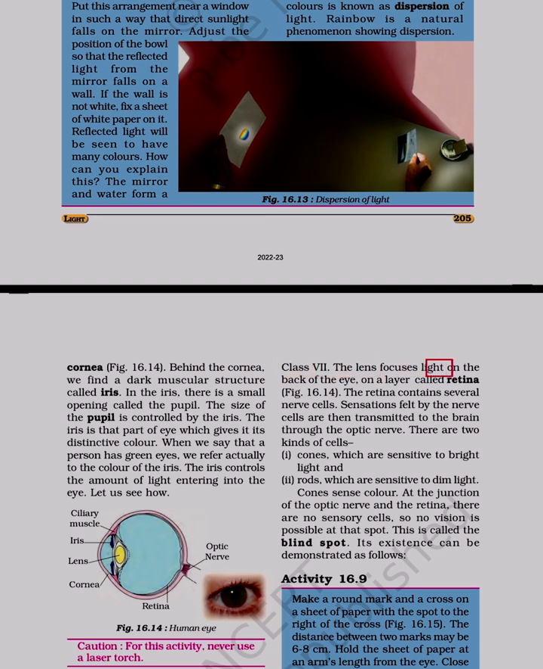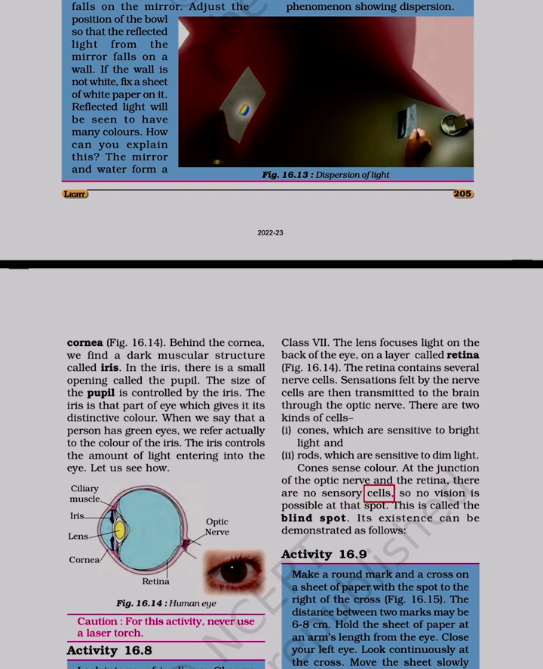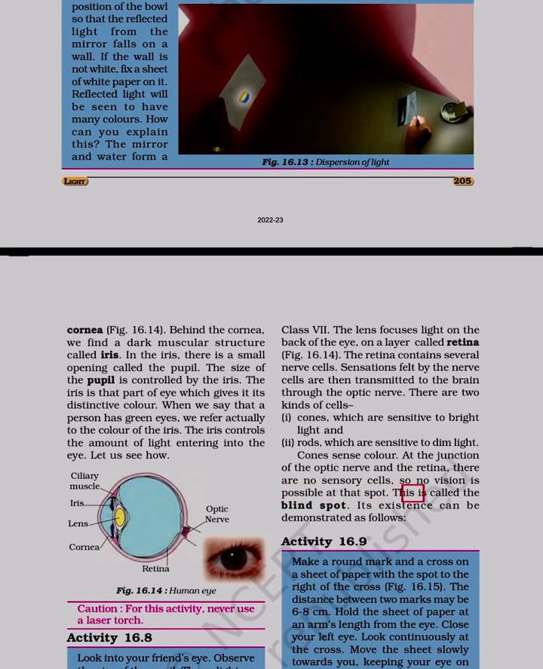The lens focuses light on the back of the eye, on a layer called retina. The retina contains several nerve cells. Sensations felt by the nerve cells are then transmitted to the brain through the optic nerve. There are two kinds of cells: cones, which are sensitive to bright light, and rods, which are sensitive to dim light. Cones sense color. At the junction of the optic nerve and the retina, there are no sensory cells, so no vision is possible at that spot. This is called the blind spot.